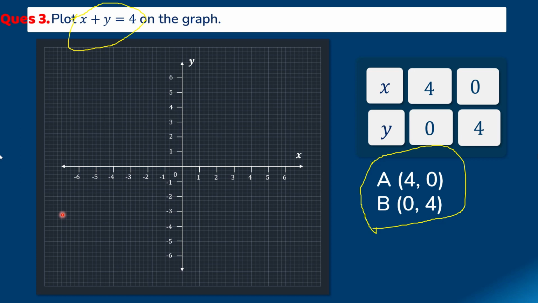Now first of all, as you see, this is the graph paper, right? And on this graph paper, you need to first of all draw the x-axis and y-axis. So this is your x-axis and this one is the y-axis. Make sure that the ends of the x and y-axis are arrow shaped. Many a time students forget to put these arrows, because these are lines. These are not line segments, so you need to make sure that the arrows are there.